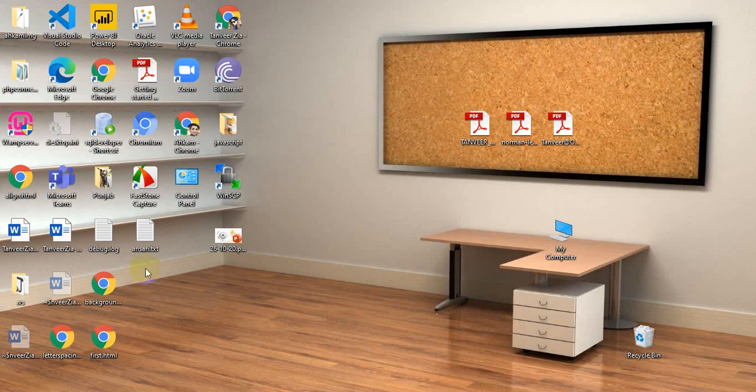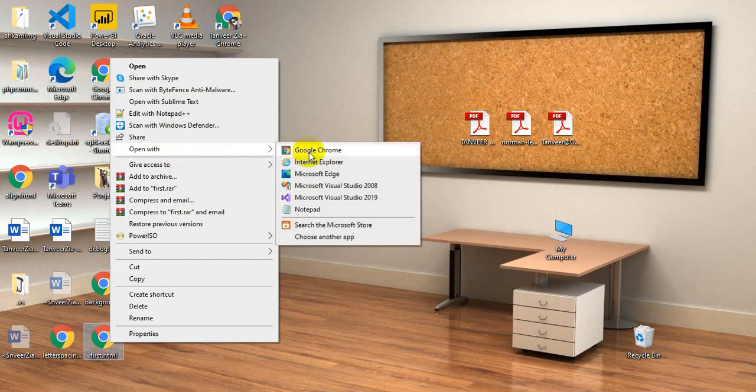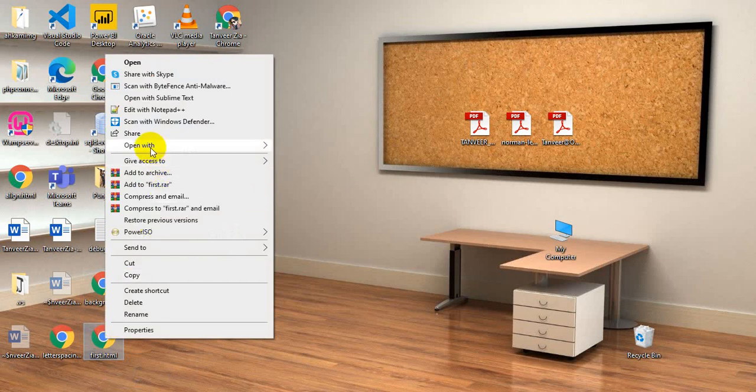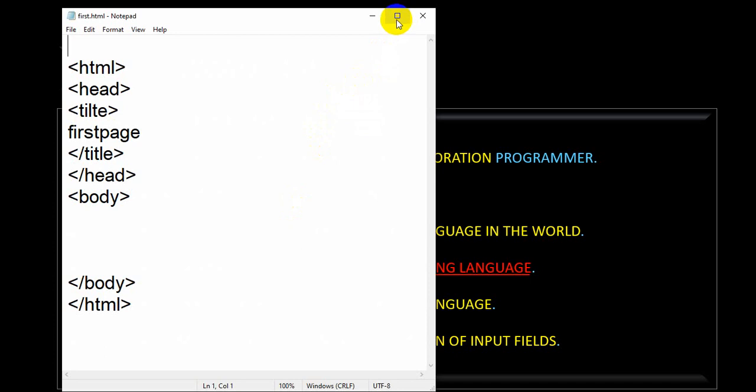So see the difference. If you save with wrong extension, your file will not execute on browser. You have to write code inside Notepad, then you have to save with .html extension, and you have to run on browser. So I am going to run on a browser called Google Chrome. So this is your output. I have not written anything yet. Again, if you want to change anything, go back to your file, right click on that and click open with Notepad again, because you can make changes by using that particular editor.